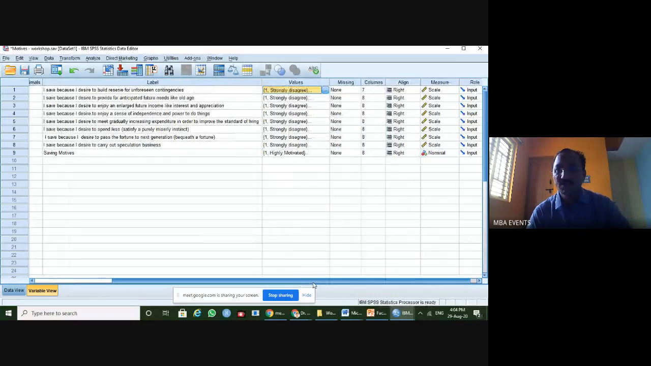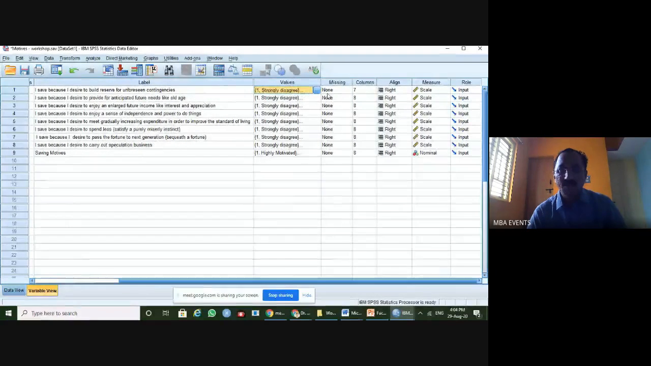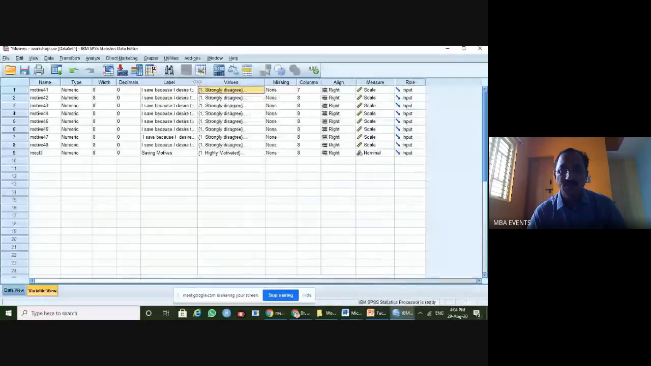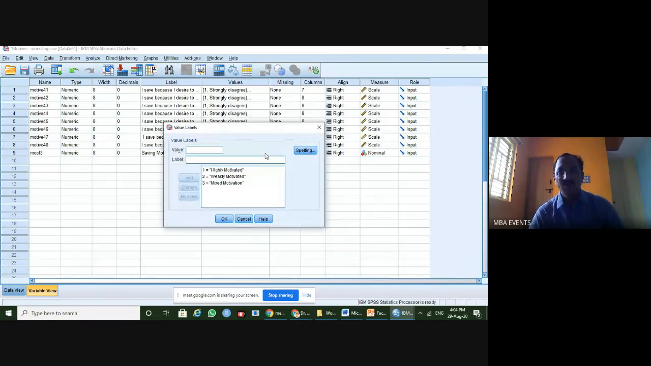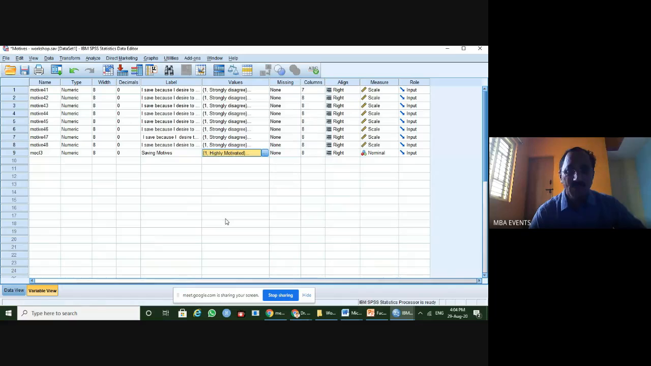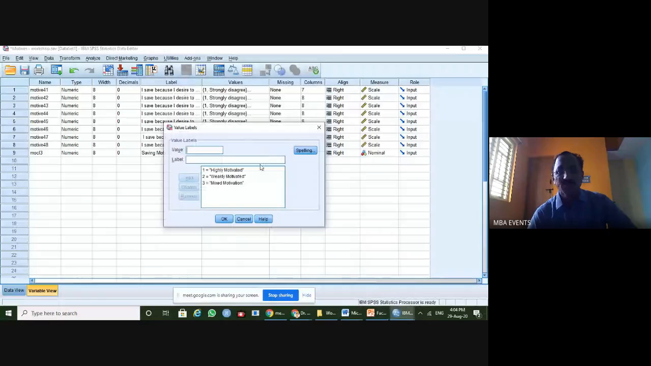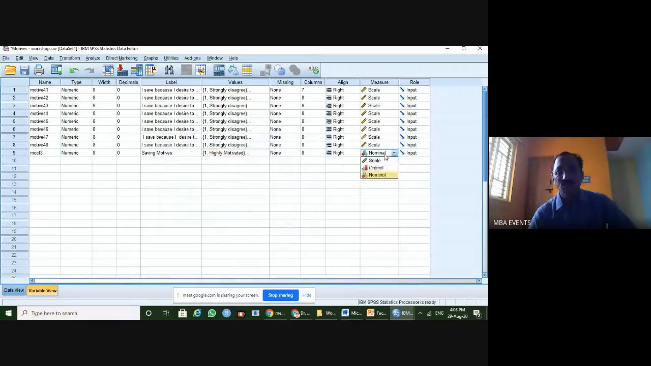Coming to the measures, as I said, we use a 5-point scale here, so the measure is scale for all, and one is dichotomous, the multiple choice. Here we had 3 choices: highly motivated, weakly motivated, mixed motivation. This question was asked to identify whether you find yourself always highly motivated, weakly motivated or of mixed motivation. This helps to classify those people, so that part we made a nominal scale.